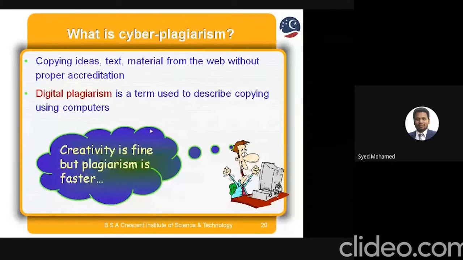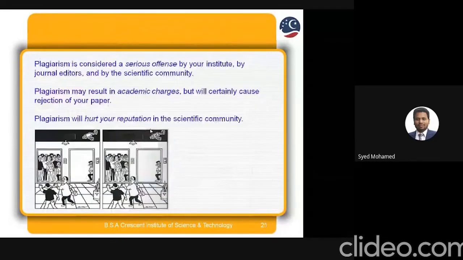Plagiarism is considered a serious offense by your institute, by journal editors, and by the scientific community also. Plagiarism may result in academic charges, and will certainly cause rejection of your paper. Plagiarism will hurt your reputation in the scientific community.